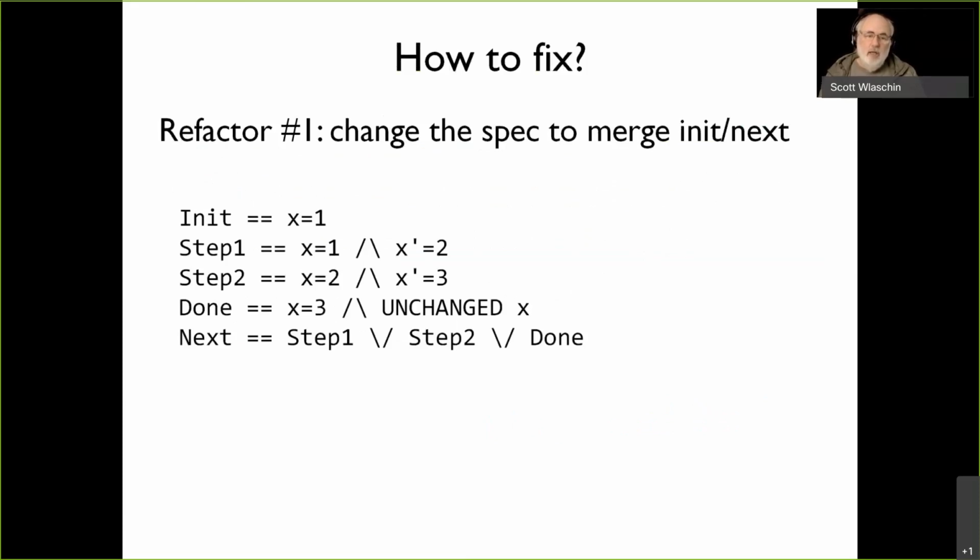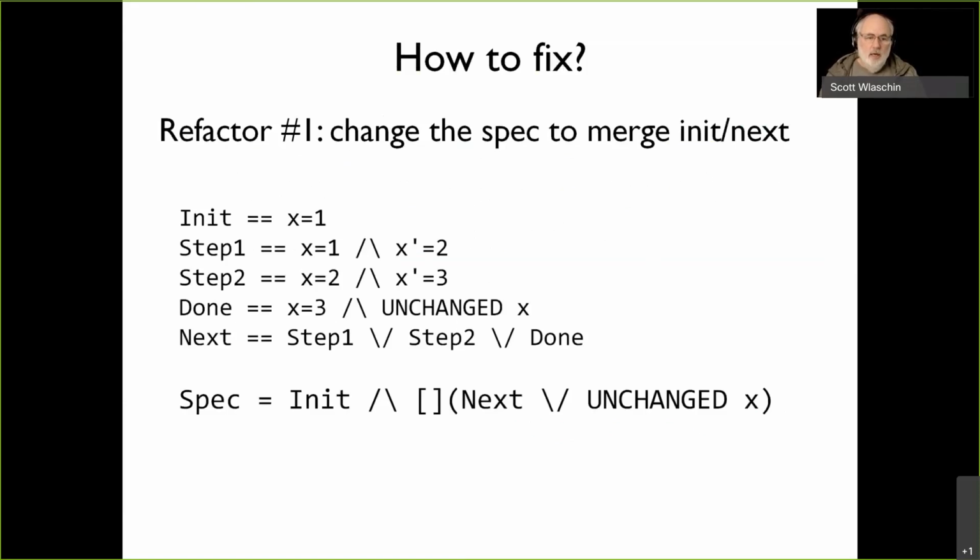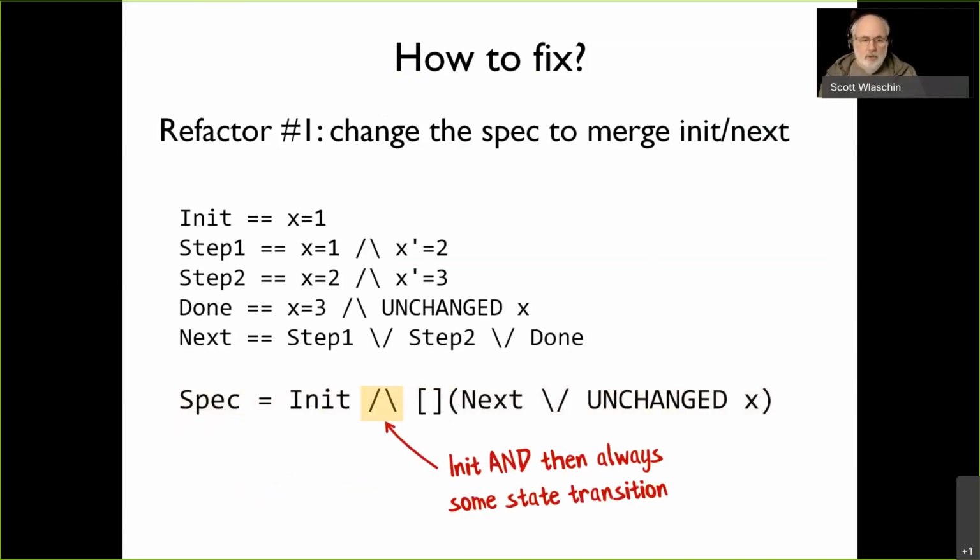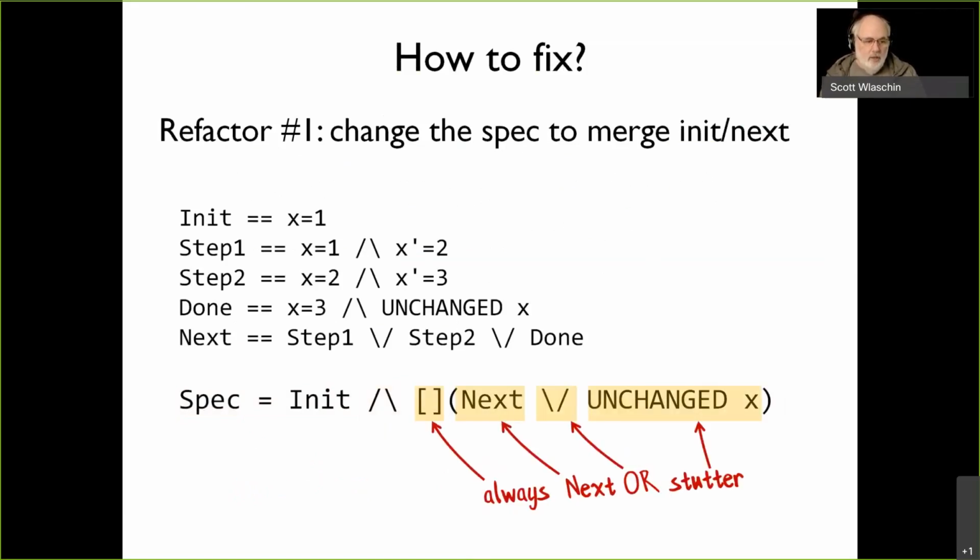So rather than saying, here's the initial one, here's the next one, we're going to have something that combines both of them. So the overall specification is going to be the initial state, and then always something else, some sort of state transition. Now the state transition is either the next transition or the unchanged transition. So it's either do the next step or do one of these infinite loops, and always do one of the two. So that's the overall specification, the way we have it right now.